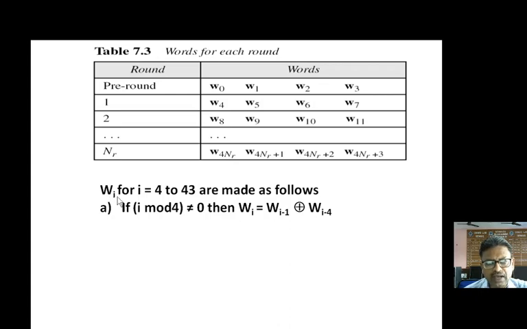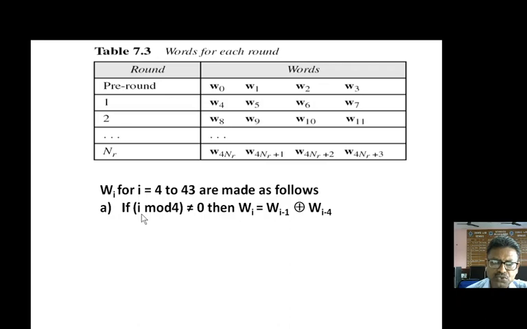So W4, how? The formula is, suppose we want to create W4. So i is equal to 4, and 4 mod 4 is 0. If i mod 4 is 0, then we have a different formula. If suppose i is equal to 5, then 5 mod 4 is equal to 1. It is not equal to 0. In that case, W5 will be equal to W4 XORed with W0. It means W4 and W0 will be used to create W5.